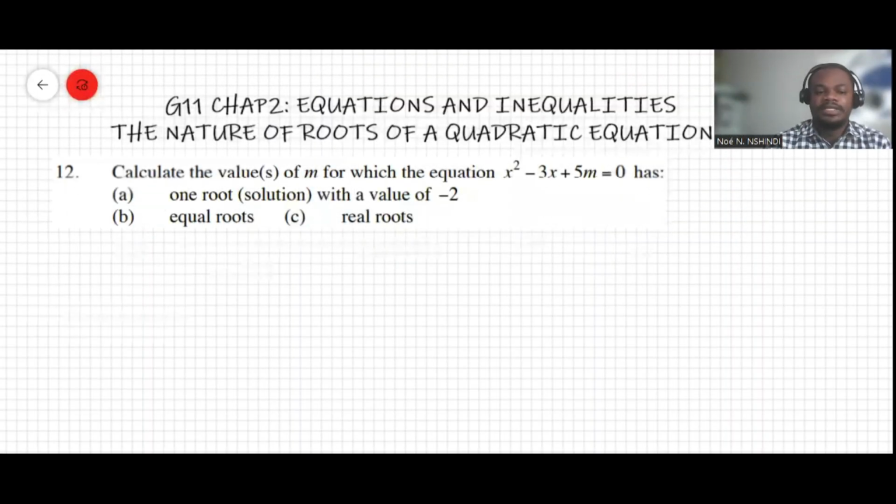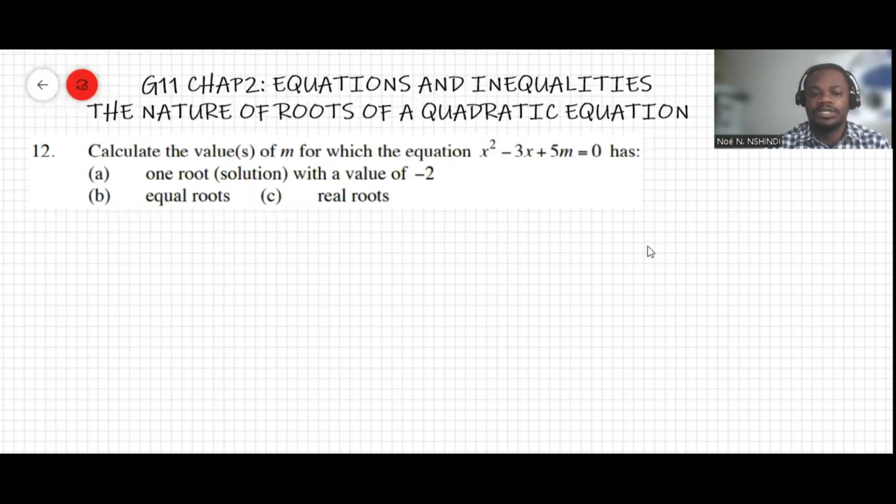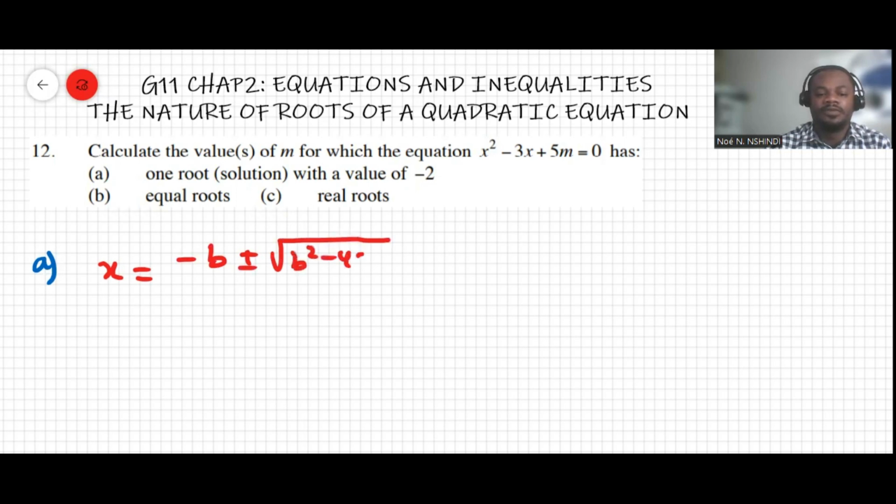Well, we have another question here that says: calculate the values of m for which the given equation has one root with a value of -2. Let's start with A. First of all, we know that the root of a quadratic equation is given by -b plus or minus the square root of b squared minus 4ac, all over 2a. Delta will be equal to b squared minus 4ac.